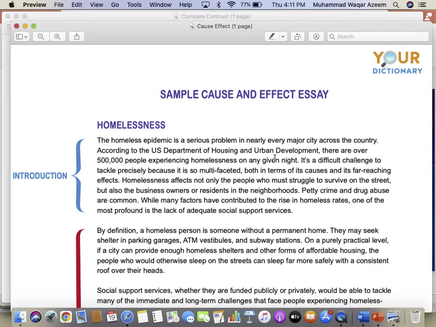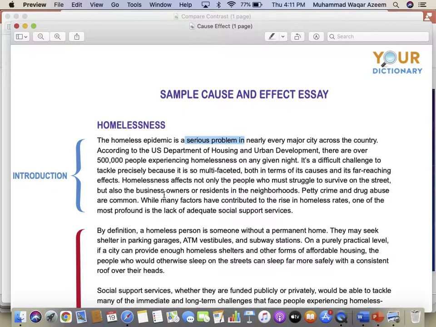While many factors have contributed to the rise in homeless rates, one of the most profound is the lack of adequate social support services. Okay, lack of adequate social support services. So probably the topic sentence is very obvious. If we go by our older definition, that is a theme, main idea, and an opinion about it. So the main idea is homelessness, and the opinion is that it is a serious problem.